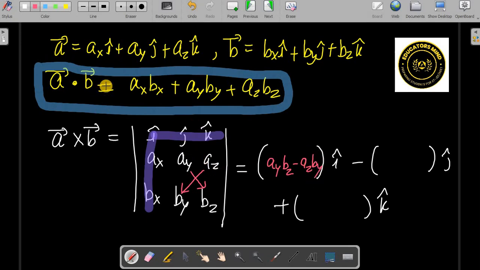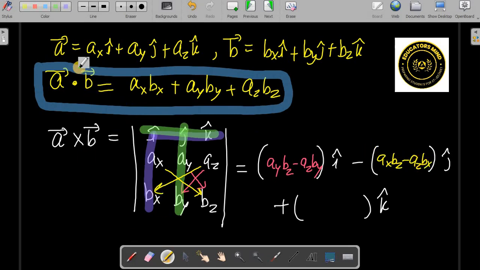Once you write this, you repeat the same thing next time. You cover up this one. When you cover this one, what is left is AX BZ and AZ BX. So it will become AX BZ minus AZ BX.